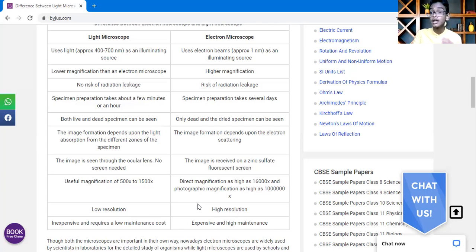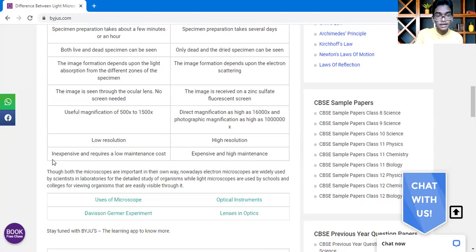Yes, let's see the resolution. The light microscope has very low resolution, but the electron microscope has high resolution. And the last thing: the light microscope is inexpensive and requires low maintenance cost. The electron microscope entails high maintenance cost. Like I told, the light microscope is not very valuable and we can buy it within our budget. But the electron microscope is expensive with high maintenance. Yes, let's move on to the lesson again.